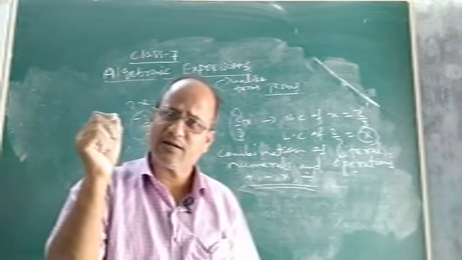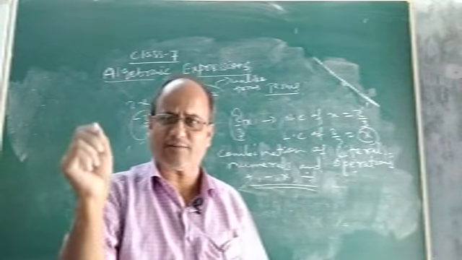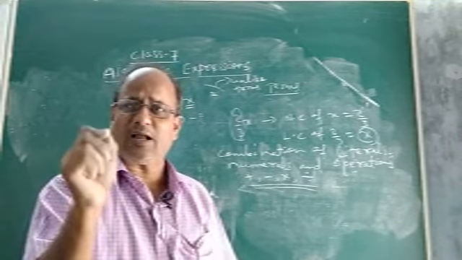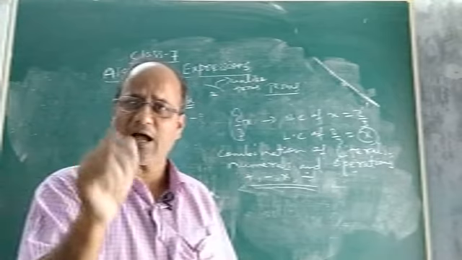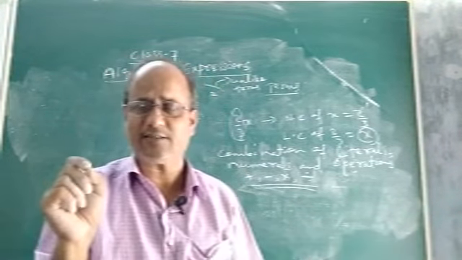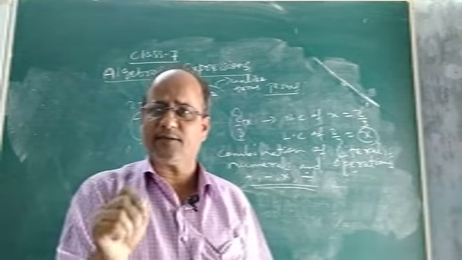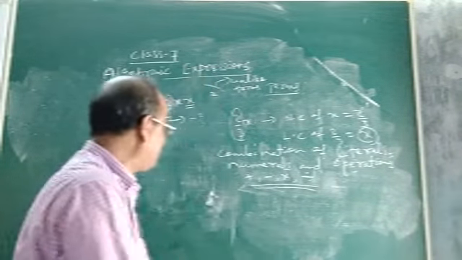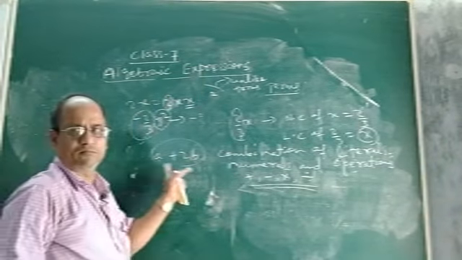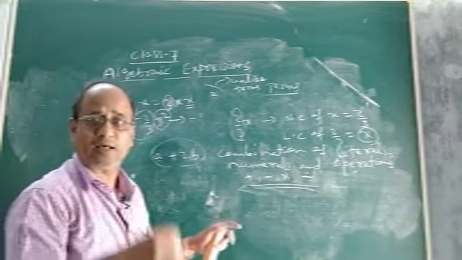When we add or subtract algebraic expressions, namely binomial, trinomial, whatever the case may be, one thing must be kept in mind, that we can add only like terms. We can add and subtract. Multiplication we will discuss in class 7, of course, it was not there in class 6. So when we add and subtract algebraic expressions, we never add the unlike terms. That means if I ask you to add A and 2B, you cannot add A and 2B. The reason is that A and 2B are unlike terms.